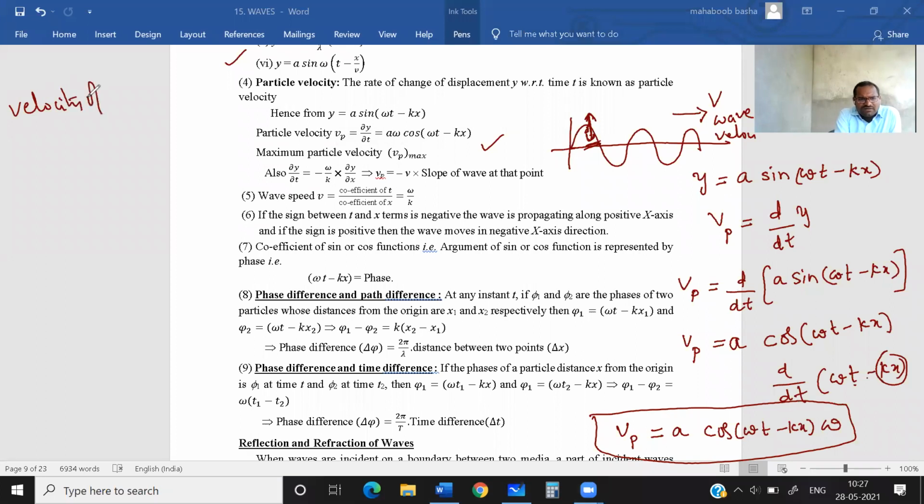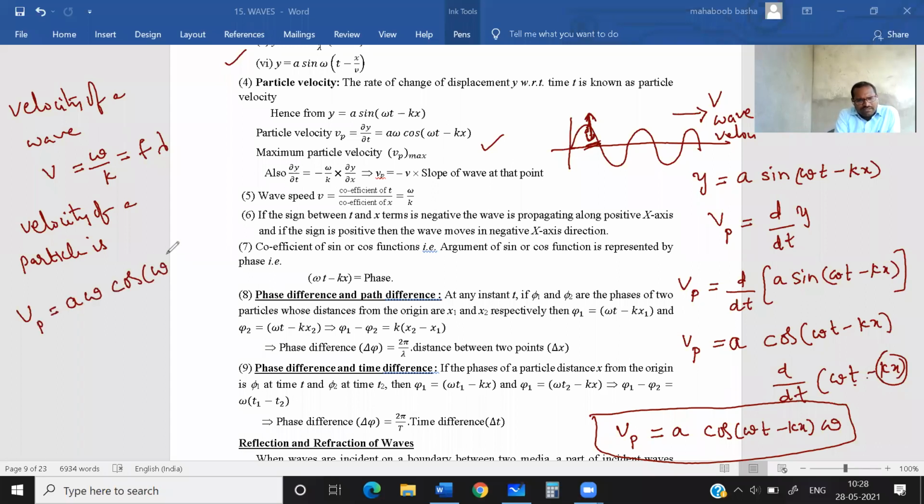Velocity of a wave is V equals omega by k, or it is f lambda. But velocity of a particle is Vp equals A omega cos(omega t minus kx). These are different terms.